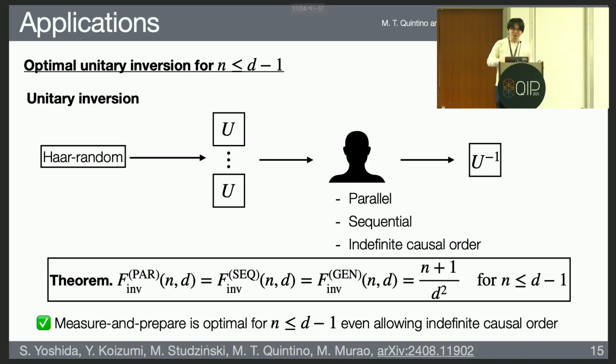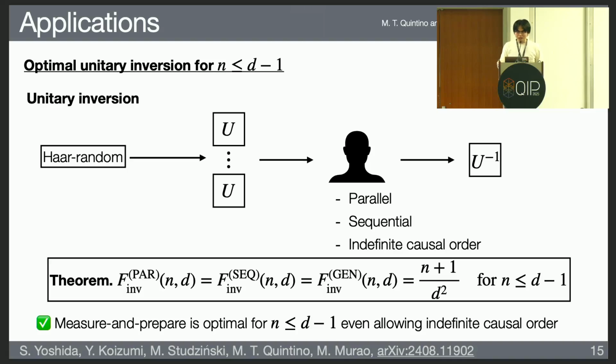Okay. The final application is about unitary inversion, which is the third task. Unitary inversion is a task to invert an unknown unitary operation. The setting is a bit similar to unitary estimation: you have some unknown unitary operation which is drawn from the Haar random distribution. But the task is different. The task is to implement the inverse of the unitary.